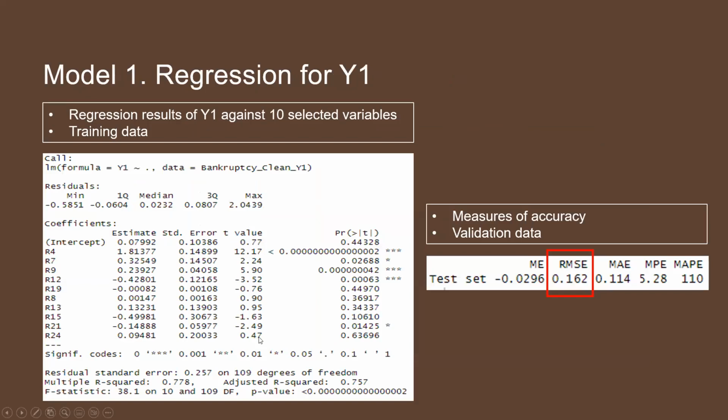Moving on to our model 1 of regressing Y1 against the 10 selected variables using the training data. We can observe that only half of the variables that are used are statistically significant at the 5% significance level. And then we run accuracy predictions using validation data to find out that the corresponding RMSE of this regression is equal to 0.162, and its adjusted R squared is equal to 0.757.